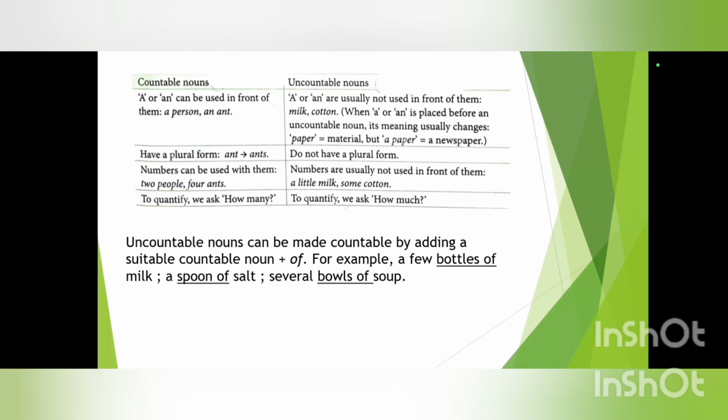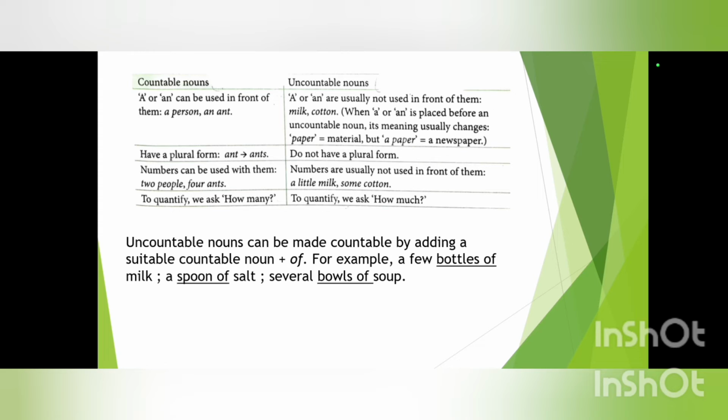Then second one, we have countable nouns have plural forms. Just now we have seen in the previous slide that the countable nouns do have plurals. For example, book, books, ant, ants. Whereas in uncountable nouns, they do not have a plural form.